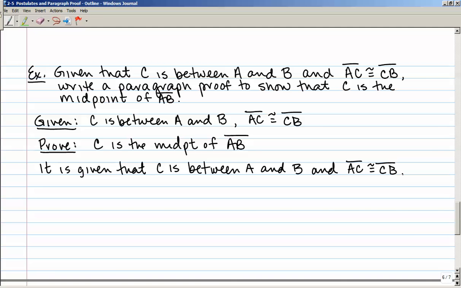And it might sound a little bit repetitive, but the first step of doing any proof is always to state what is given. Okay? So now we're going to build on that. So if AC is congruent to CB, then we know that the length of segment AC is the same as the length of segment BC. And that is by the definition of congruent segments.